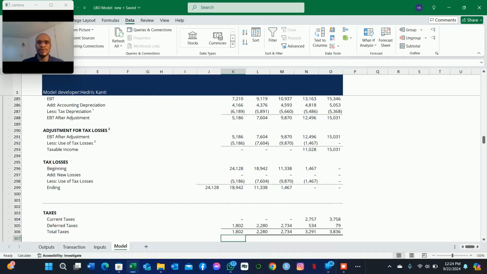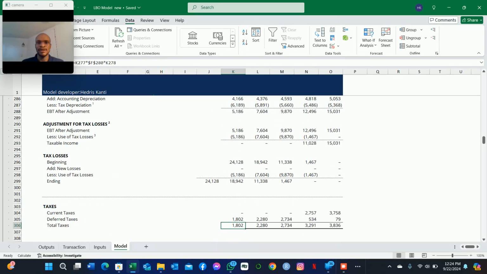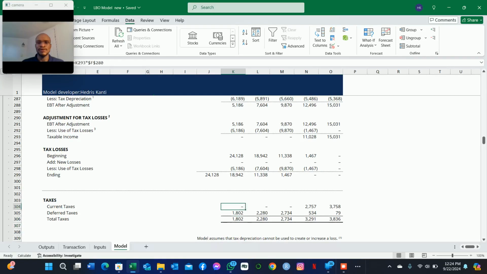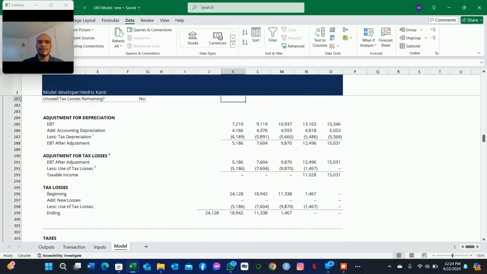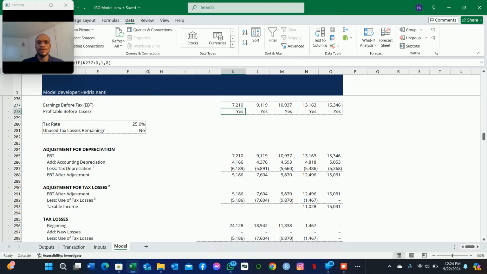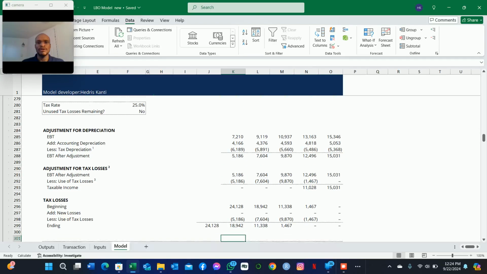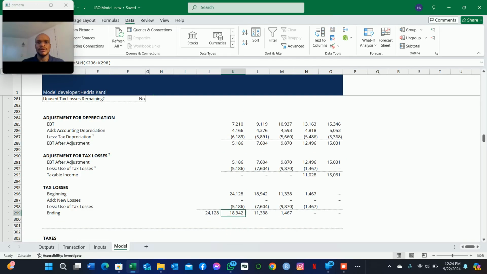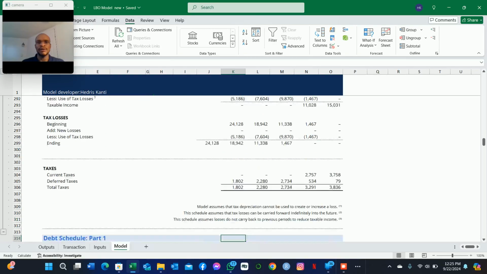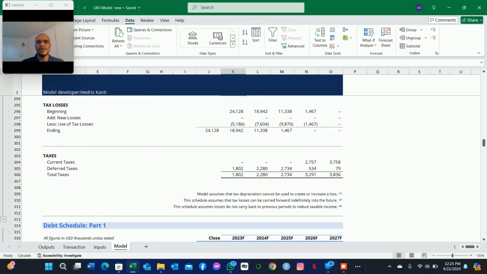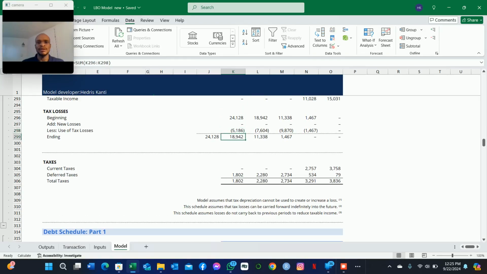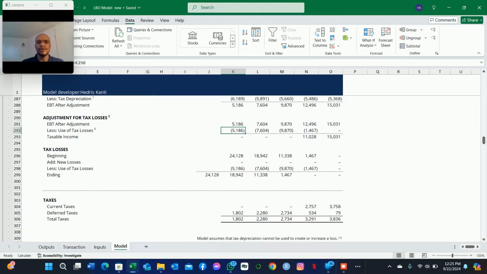We can just hit enter. It won't impact the model now, but if ever there were any adjustments, say there was a tax loss, or we had tax losses, then you will see this kicking in. And then the only thing we also have to make adjustments for is the taxable income.